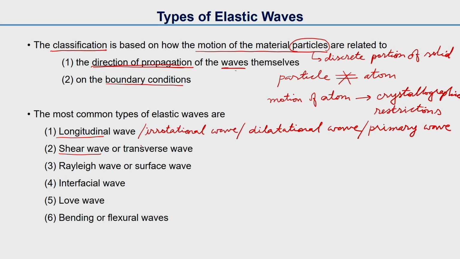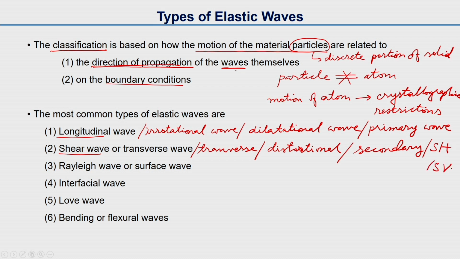And the shear wave, which is also called a transverse wave or distortional wave, in seismology is called a secondary wave, or SH or SV wave.